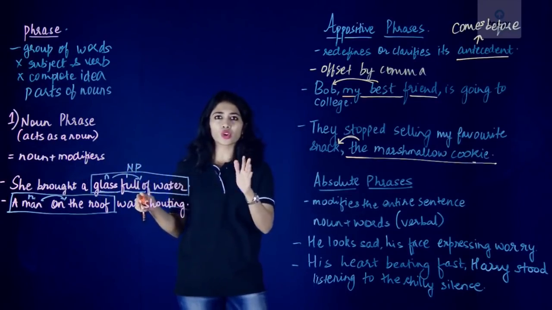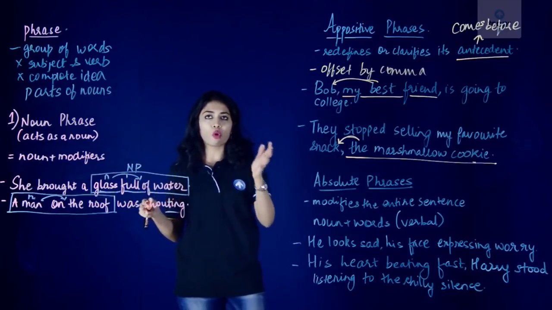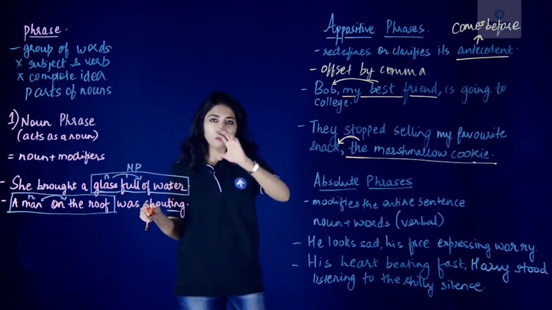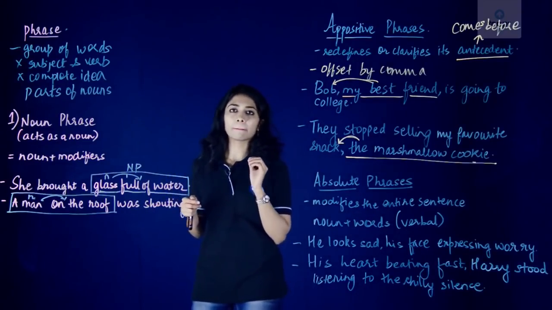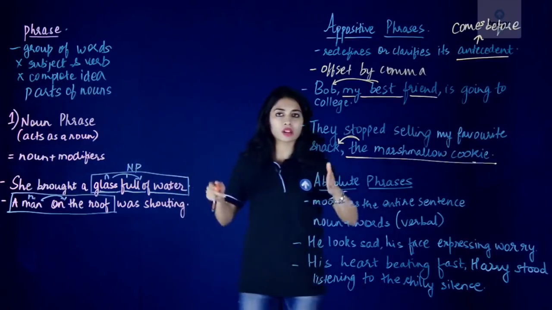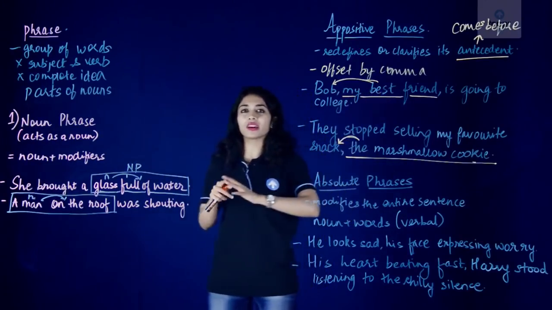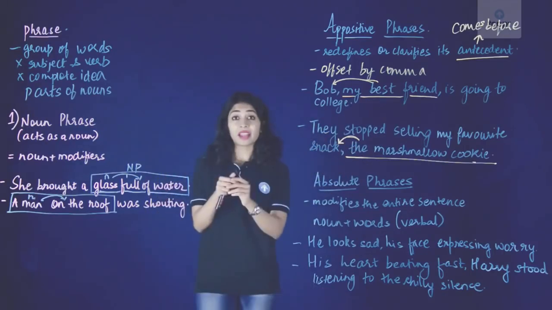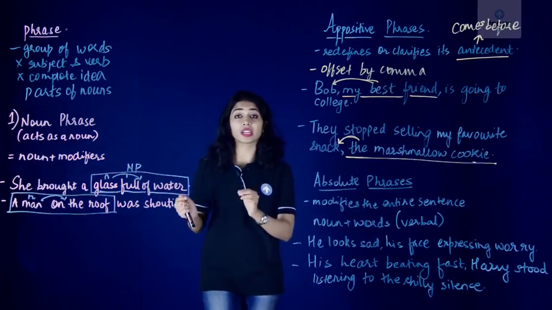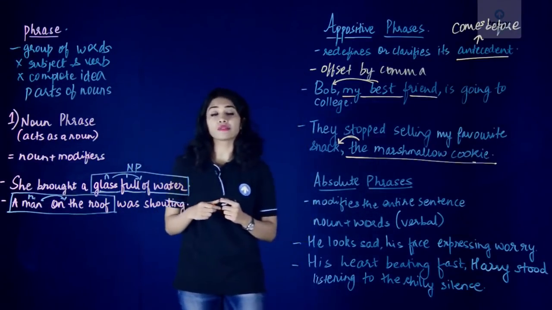Now, initially I told you that an appositive phrase can come anywhere, before or after. Well, in most cases, I would say that appositive phrases come either in the middle of the sentence, like here, my best friend, or they come at the end of the sentence, like in the second sentence here, the marshmallow cookie. And they are always offset by commas. So, these are our appositive phrases.